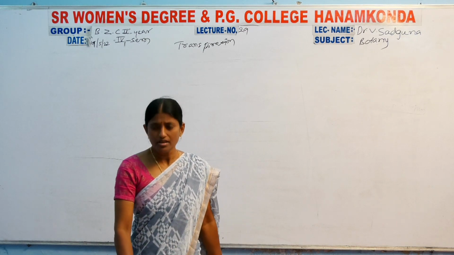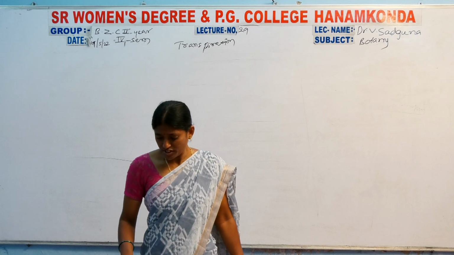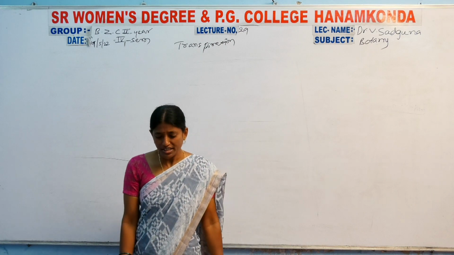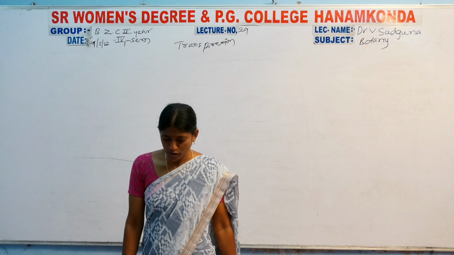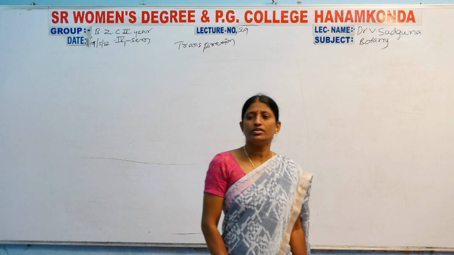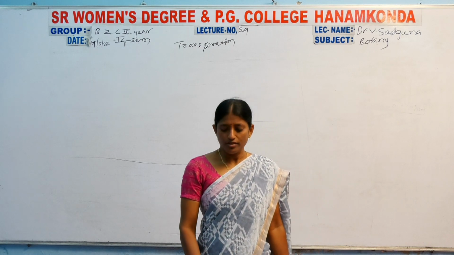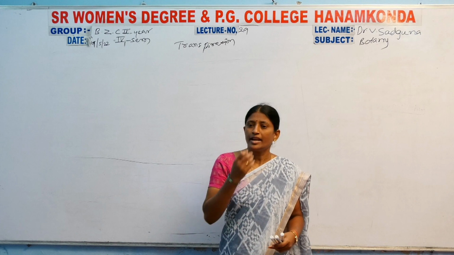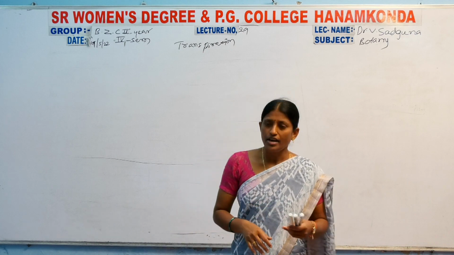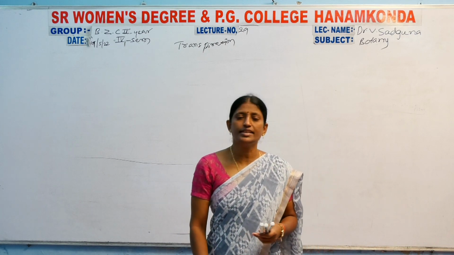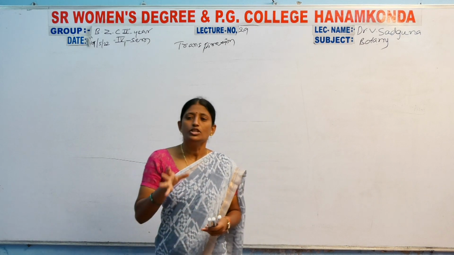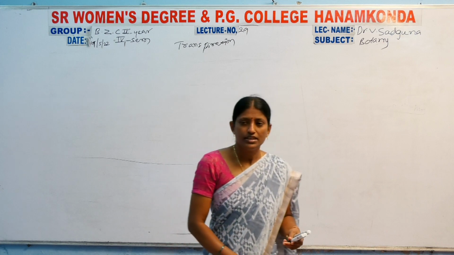Here we already studied diffusion, imbibition, osmosis, and osmotic pressure, then water potential, and absorption and transport of water. Transport of water means xylem and phloem, and the transport of water is the ascent of sap. This is one of the important questions. At the same time, stomatal structure and transpiration are also important.